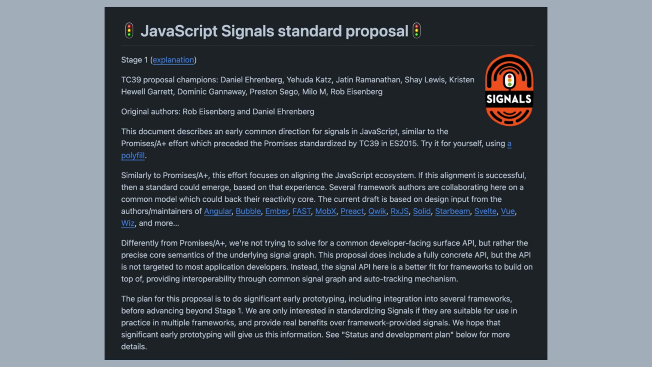Let's dive in. The proposal for Signals is led by a team of champions, including Daniel Ehrenberg, Yehuda Katz, and Rob Eisenberg, among others. They're working together to create a common model that can be used by frameworks like Angular, Ember, and Vue. The goal is to create a standard that works across multiple frameworks, providing real benefits over framework-provided signals. The proposal includes a fully concrete API that's designed for frameworks to build on top of.